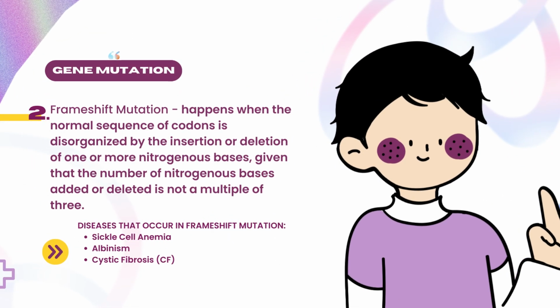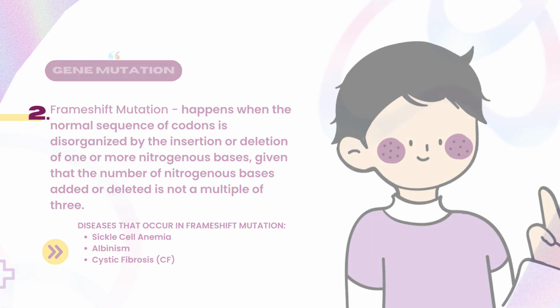And the second gene mutation is frameshift mutation. Frameshift mutation happens when the normal sequence of codons is disorganized by the insertion or deletion of one or more nitrogenous bases, given that the number of nitrogenous bases added or deleted is not a multiple of 3. The following are the diseases that occur in frameshift mutation: sickle cell anemia, albinism, and cystic fibrosis or CF.